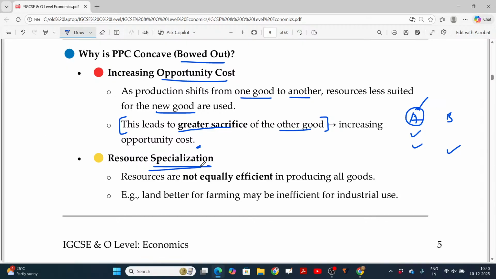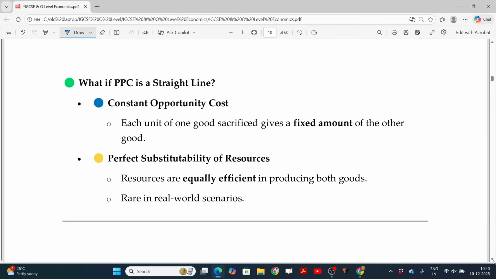Resource specialization is one more reason. Resources are not equally efficient in producing all goods. Land better for farming may be inefficient for industrial uses. So the land is predominantly used for farming only, though industrial use would give more benefit. Though it gives you more benefit, you still want to use it for farming. That may also be a reason. Even though the opportunity cost may be higher, you still use the land for agriculture. Is that clear?